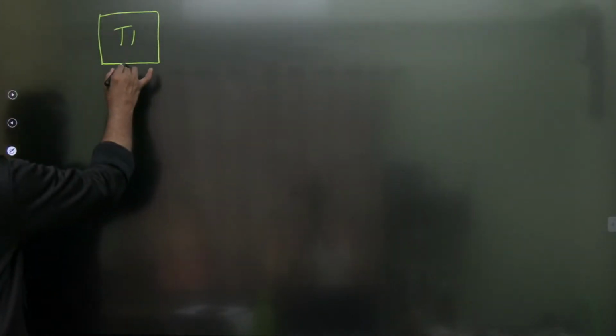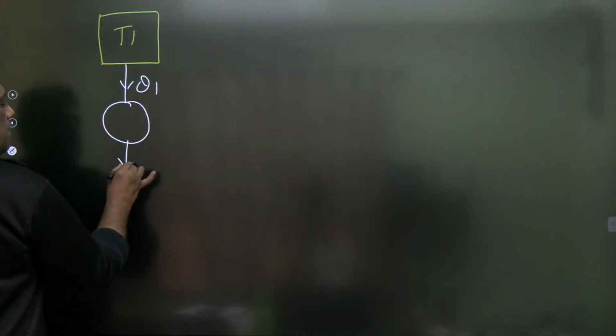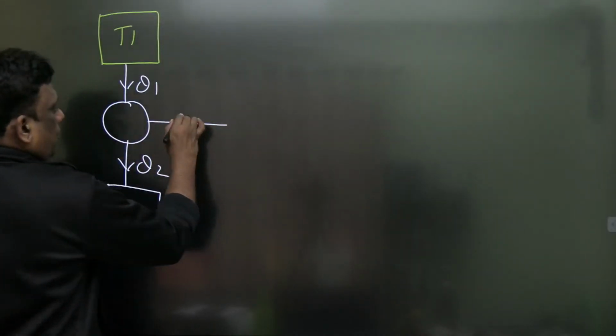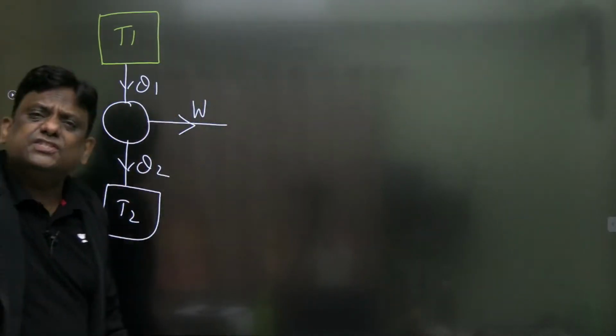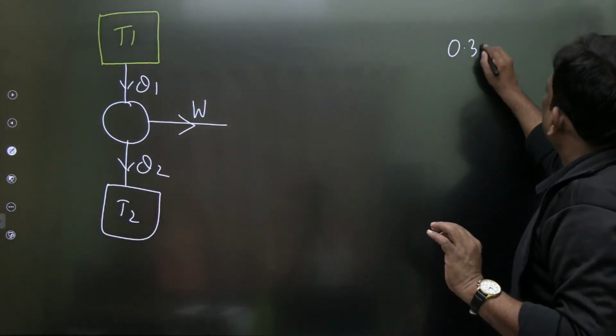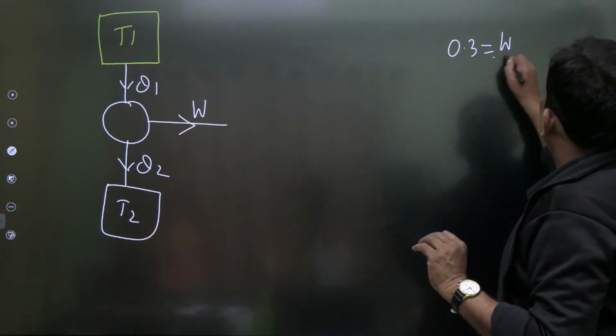Okay, right. This is my Q1, this is my Q2, and let us say this is T2. Say it is developing work. Already the efficiency of the engine is given. How much is the efficiency of the engine? 0.3. Can you tell me what is efficiency? Output by input. That is W by Q1.